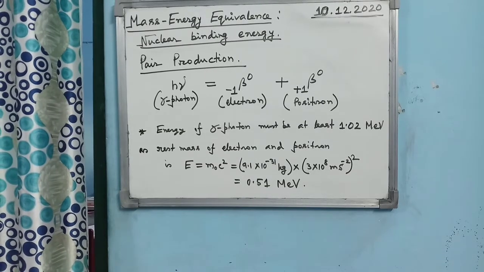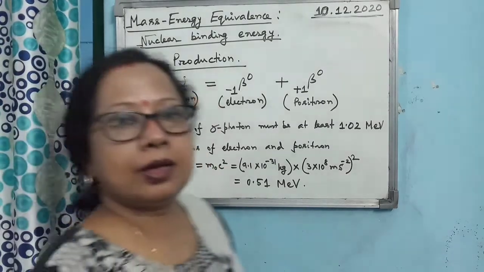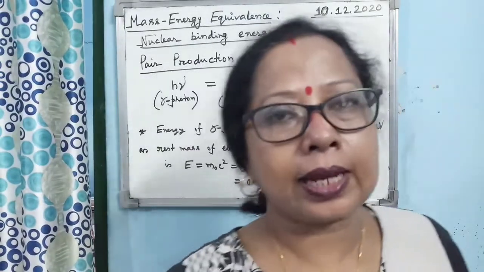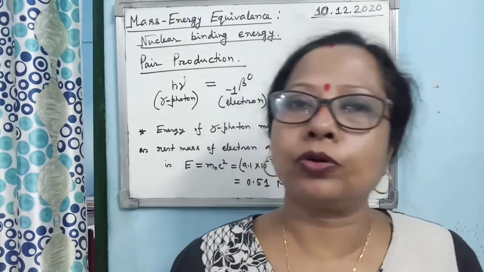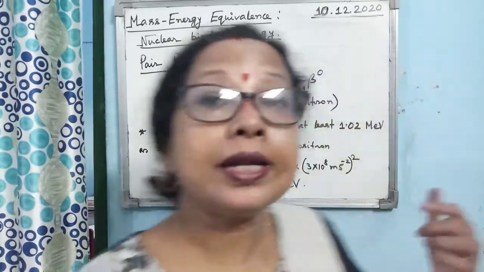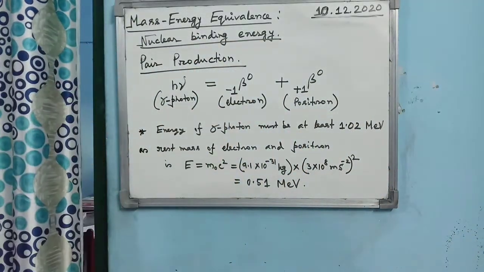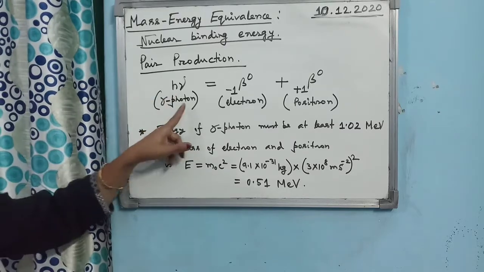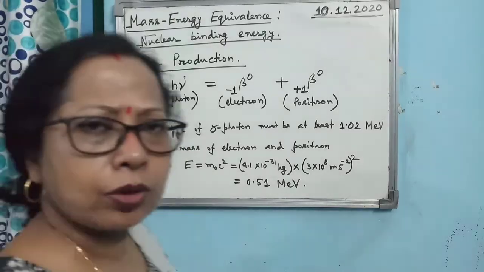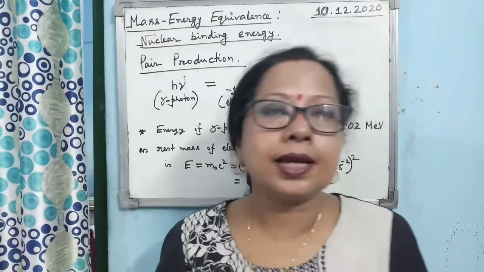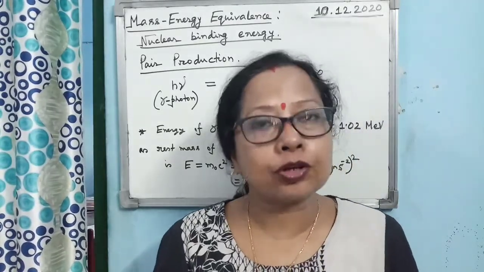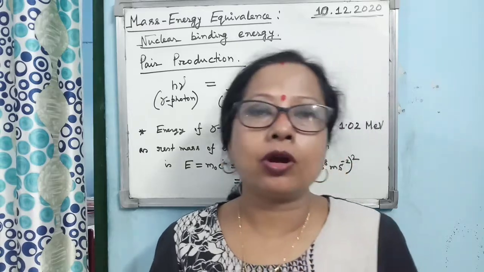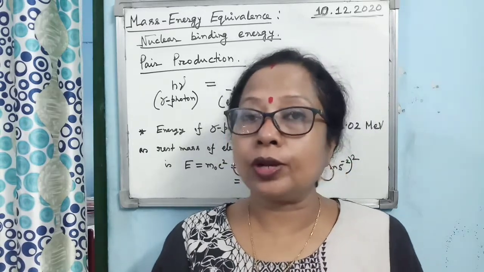Next is the concept of pair production. Once again I am reminding you that this is a very small chapter, and each and every topic is important for your board exam. So what is pair production? In gamma rays, you may consider a collection of photons, and the energy of each photon according to Planck's quantum theory is h nu. We learnt that already in the photoelectric effect chapter.